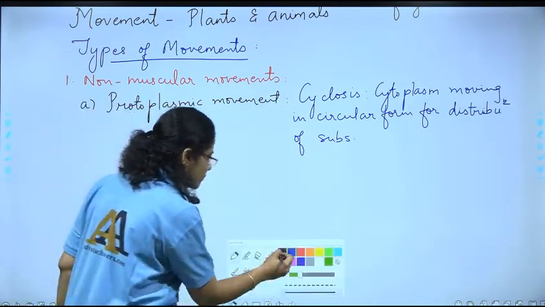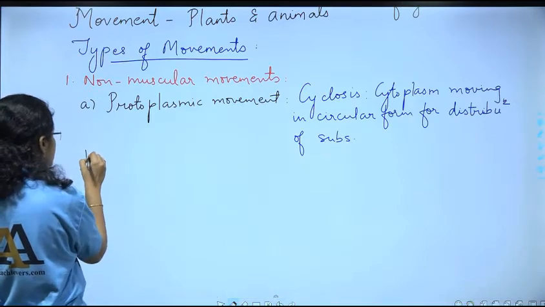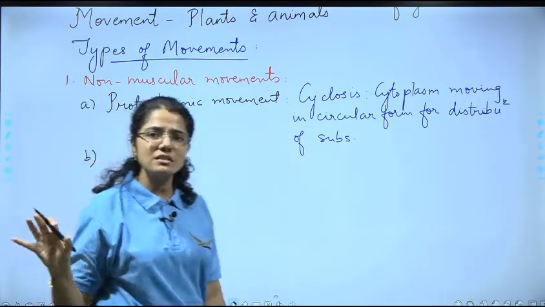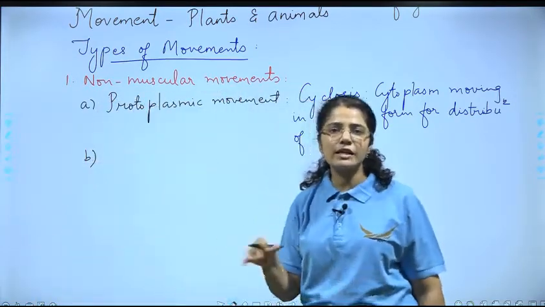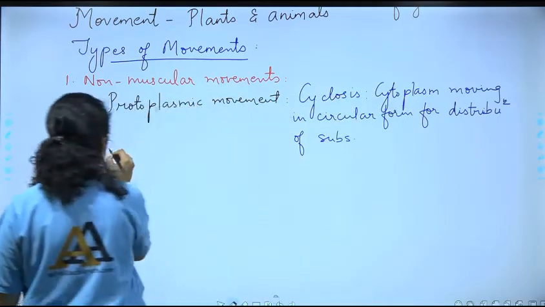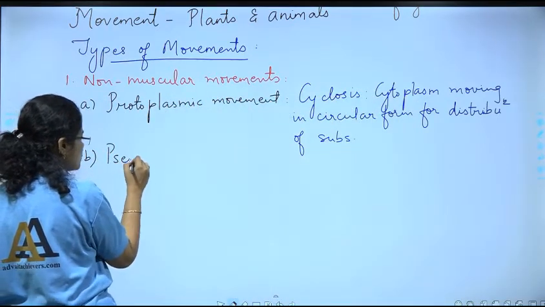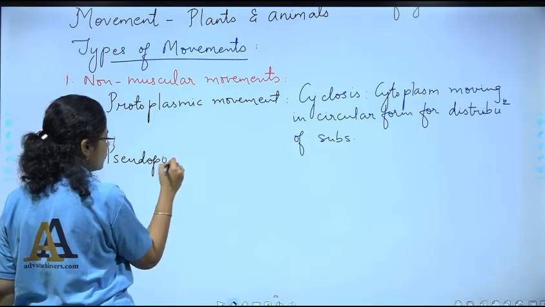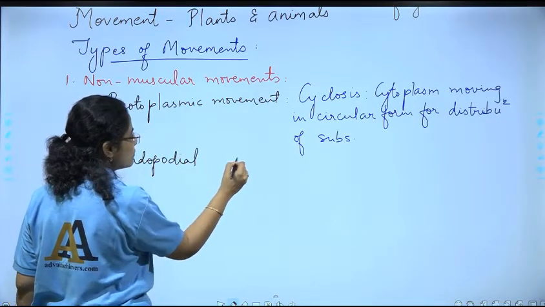The second type of movement which is non-muscular, जिसमें muscles का use नहीं है, and that is pseudopodial movement.